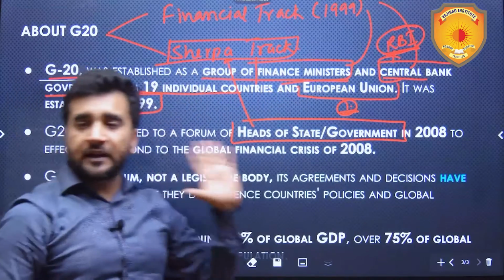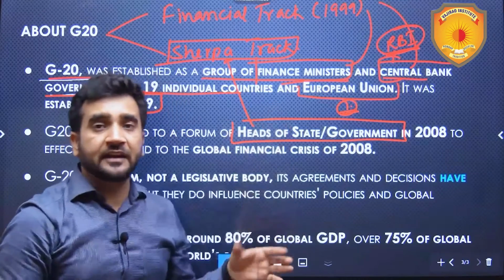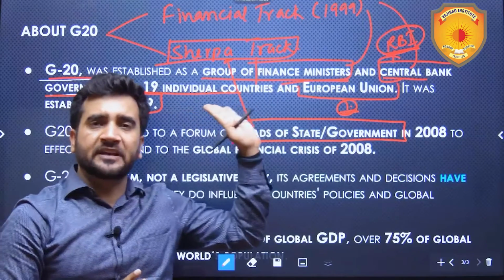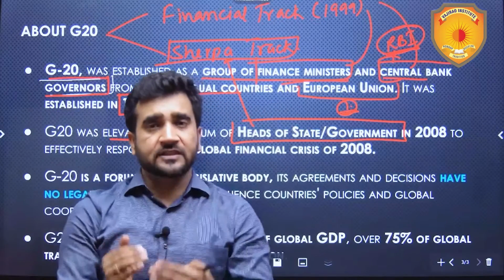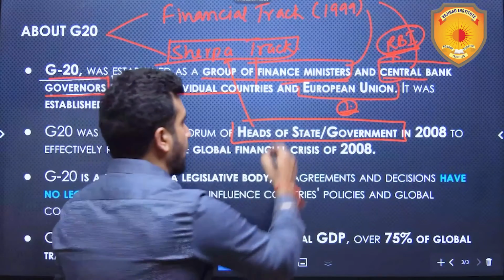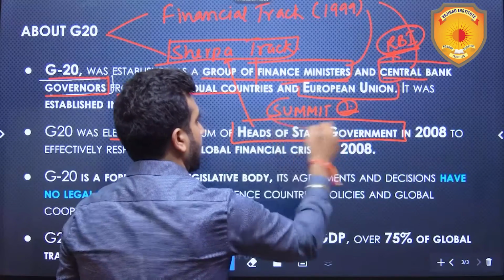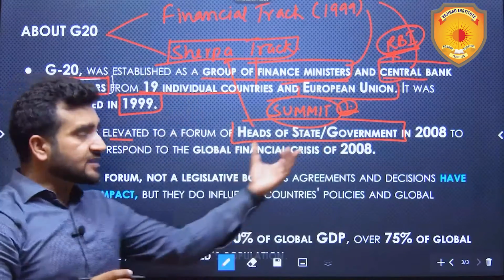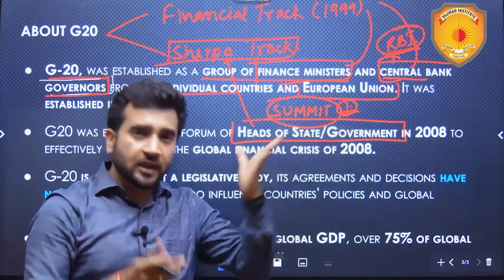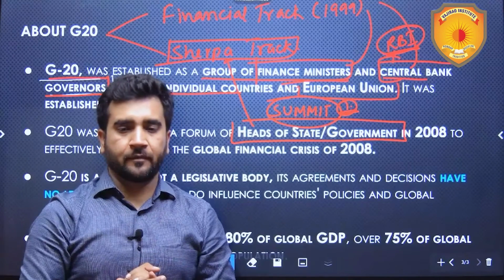Means here in the Sherpa track, the head of the states and head of the governments will be there. And then these people decided that every year, let them do the meetings, let Sherpa also do the meetings. Every year, once, we all will meet, head of the state and head of the government, and we will call it a G20 summit. So that is the highest level meeting in G20 called as G20 summit, which is going to happen on 9th and 10th September here in India.